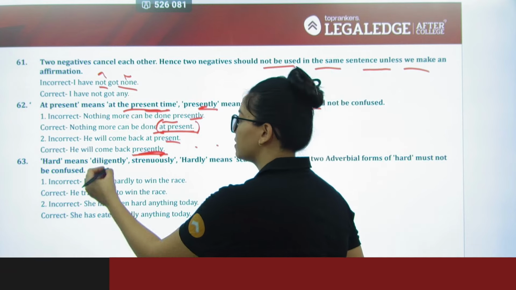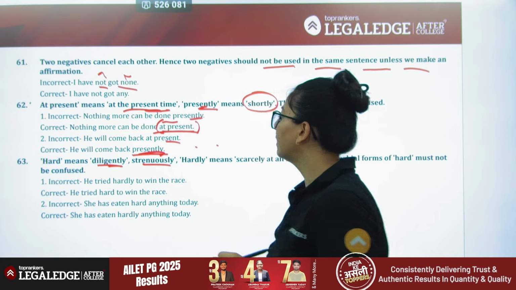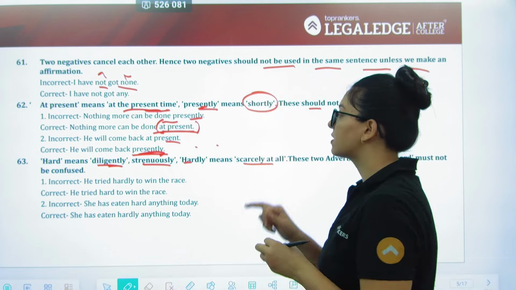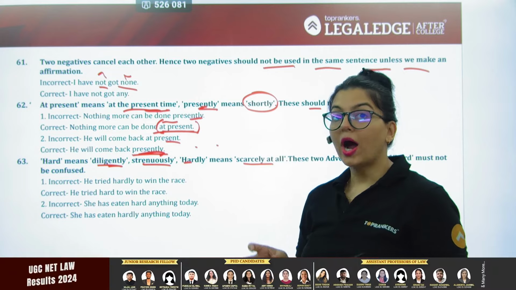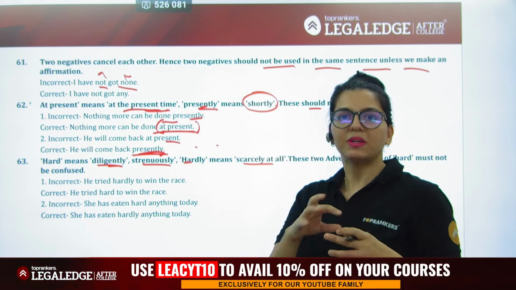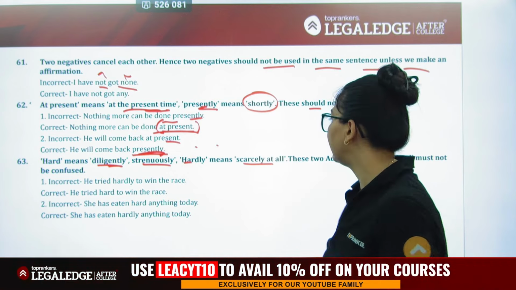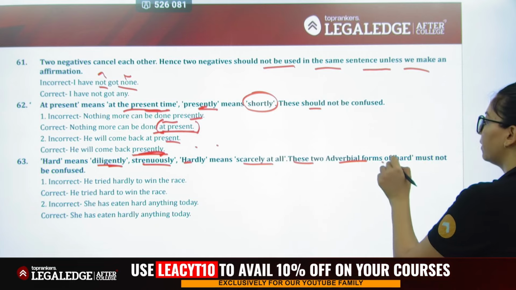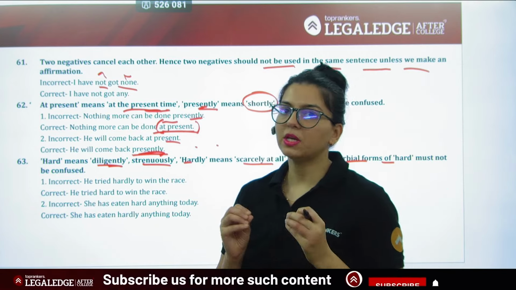Hard always means diligent, strenuously. Hardly means scarcely at all. So hardly means शायद ही कुछ है. Hard means somebody who is very hardworking. So वो diligent वाला idea आता है. Again, these two adverbial forms must not be confused.